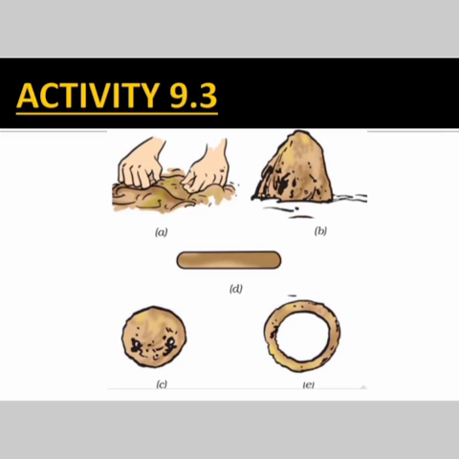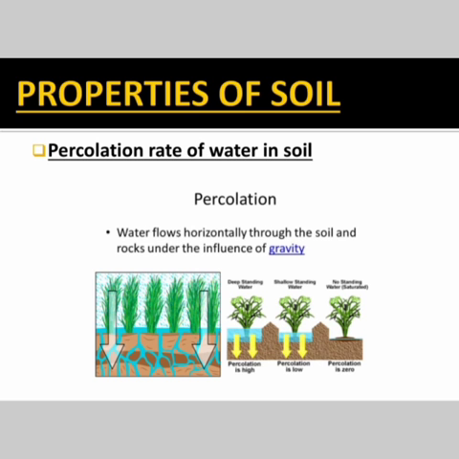Next we shall see properties of soil. So children, properties of soil. We have listed some uses of soil, isn't it? And we have also performed a few activities. Now we shall see the properties of soil. Under this you will be studying the percolation rate of water in the soil. So what is percolation? Water flows through the soil or rocks under the influence of gravity. So you know gravity. Whenever you throw something upward, it will automatically come downwards, right? That means things flow downwards due to gravity, isn't it?